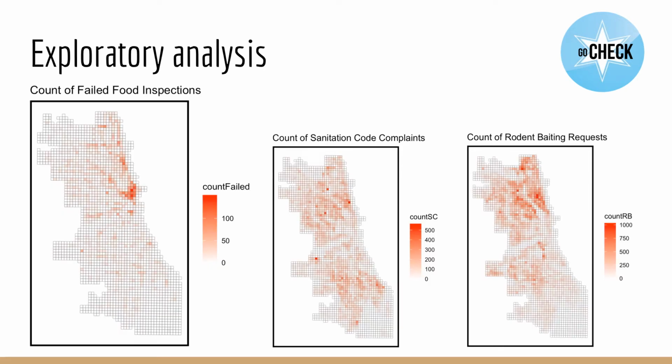To understand the spatial pattern of inspection failures, we used a fishnet grid to aggregate the count across Chicago. Failures cluster around the center city and radiate outwards. Given that pests and diseases are likely to affect restaurants in the vicinity, we also plotted the count of sanitation code complaints and rodent baiting requests and noticed similar patterns across the three maps.